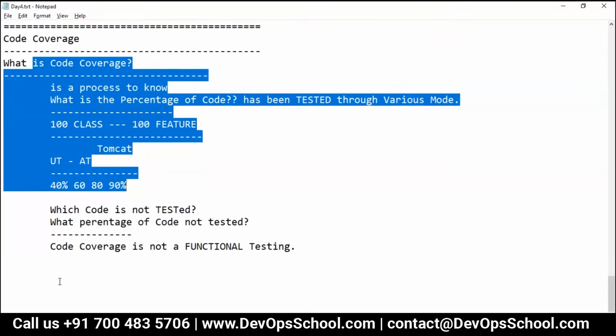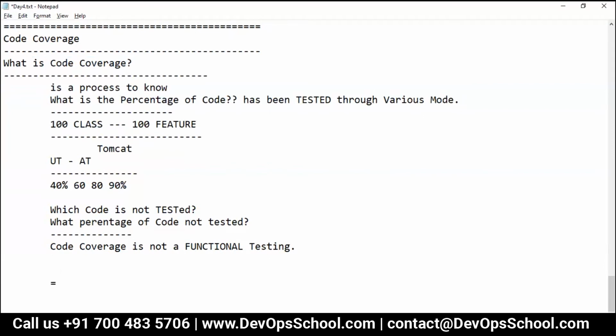So now you have understood, guys, what code coverage is. All of you? Now there is one more keyword being used, which is called test coverage.